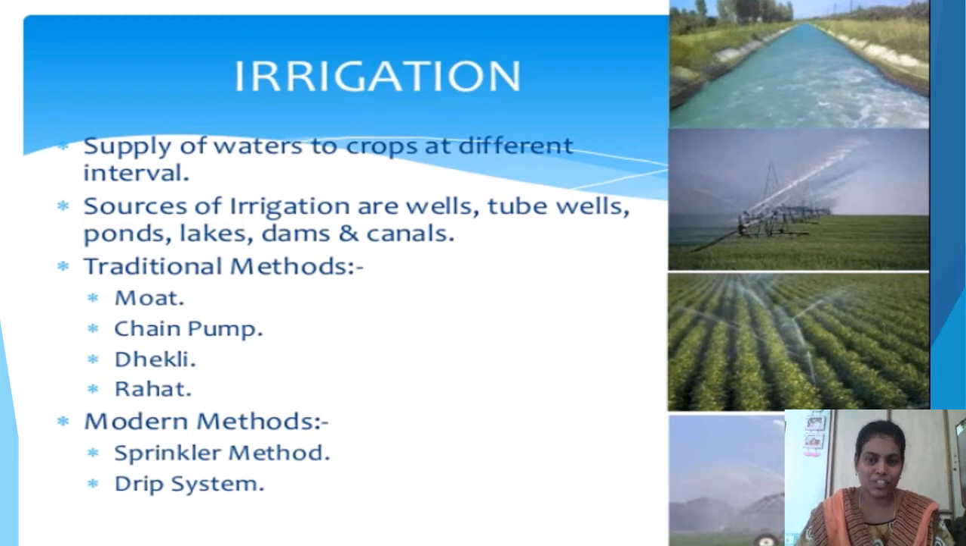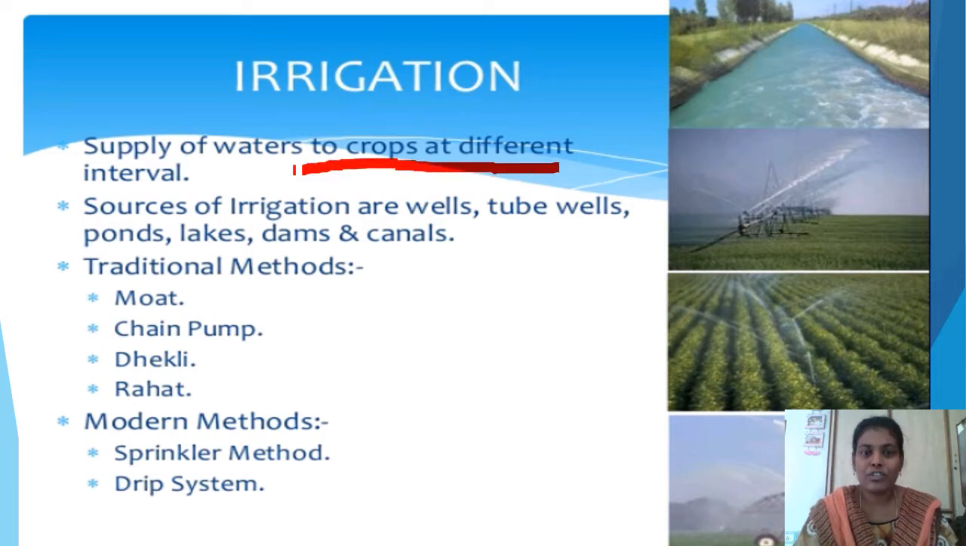What is meant by irrigation? Irrigation is nothing but the supply of water to the crops. You all know that every living being needs water. In the same way, crops also need water to grow healthy. Supply of water to the crops at regular time intervals is called irrigation. If you want to say it in a simple way, watering the crops is called irrigation.